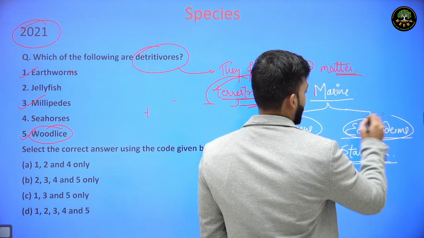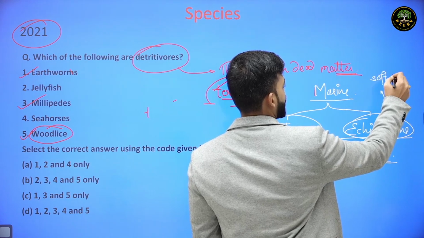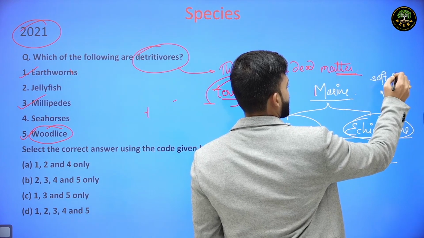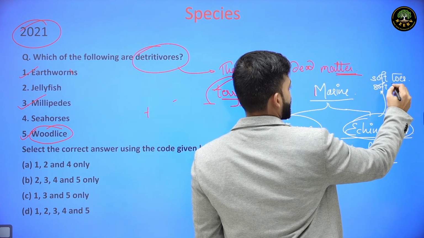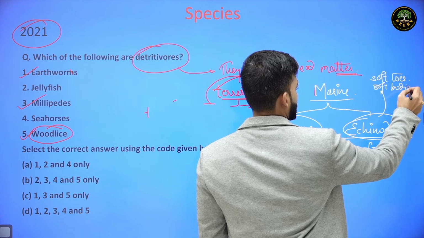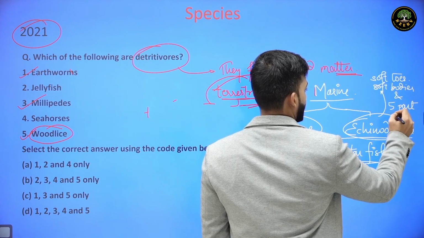Why are they called echinoderms? Because they have soft bodies and a 5-part symmetrical body.